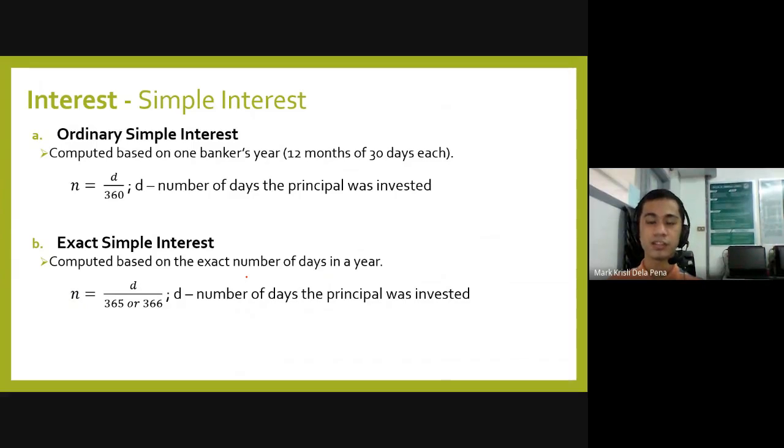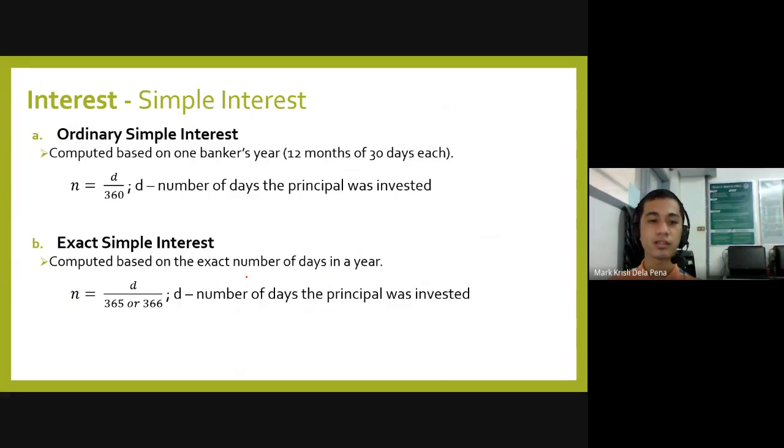When do we use ordinary simple interest? By default, if it is not stated in the problem, we will use ordinary simple interest. However, you have to analyze the problem well. If in the problem there are specific dates mentioned, then you will not use ordinary simple interest. We can use ordinary simple interest when a specific day, month, or year is not stated.